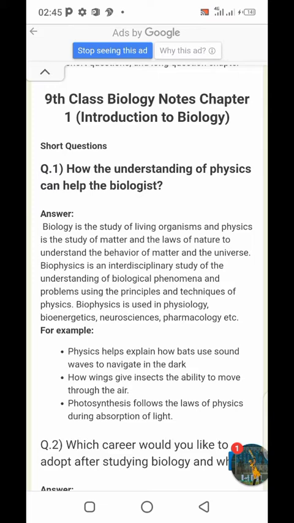So we have to remember the answer of this question. For example, physics helps explain how birds use sound waves to navigate in the dark. The second example is how wings give insects the ability to move through the air. And the third one is that photosynthesis follows the laws of physics during absorption of light. It is an especially important question, so we have to remember only the definition, and out of the 3 examples we have to give one example.